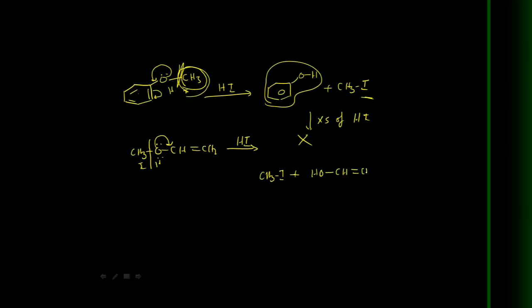Now again this enol is readily converted to the aldehyde form. That means the double bond here, H, here CH3, that means this proton is transferred to this carbon. And this pi bond from the carbon-carbon shifts to the carbon-oxygen. The aldehyde is the product. And next, one more example, you see this one.